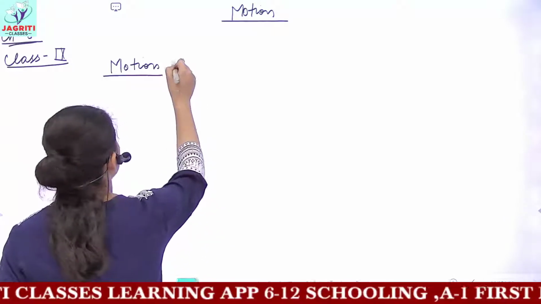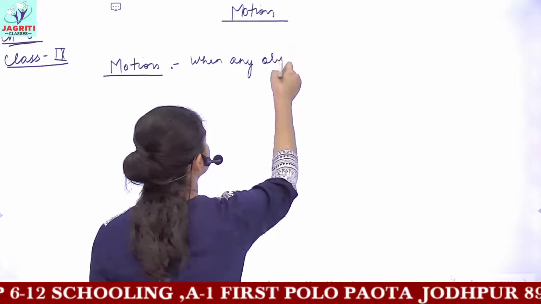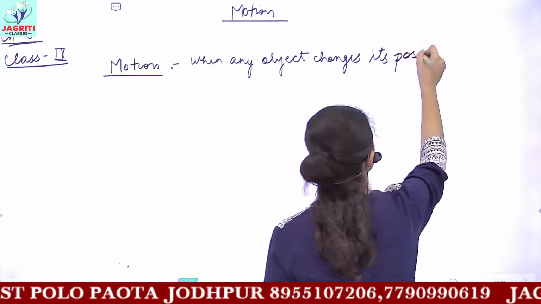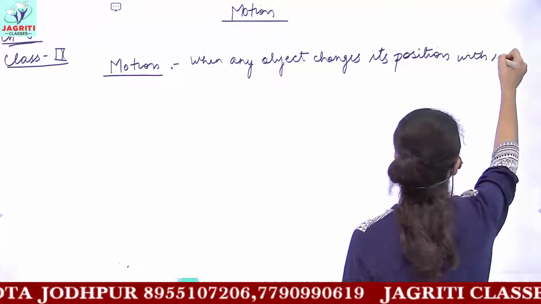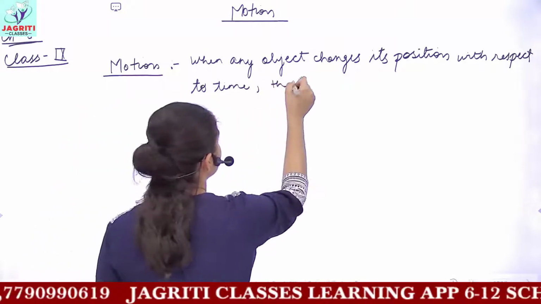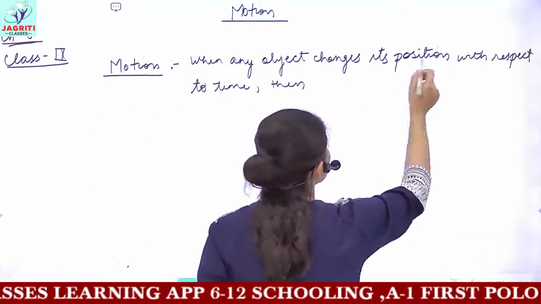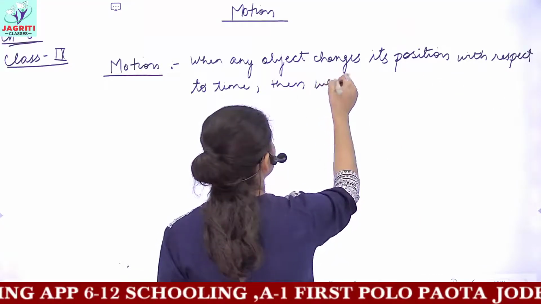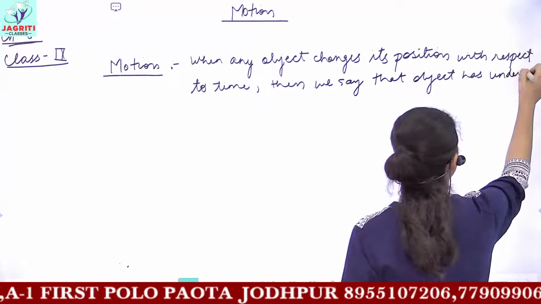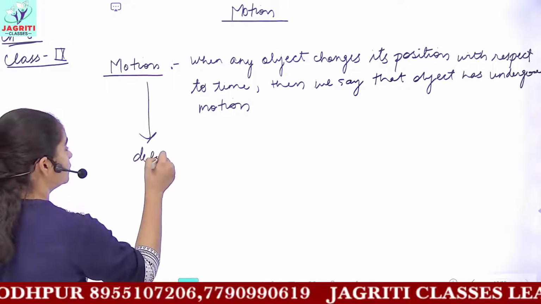So what is motion? If you want to define this term motion, you will write, when any object changes its position with respect to time, okay, then we say that the object has undergone motion.